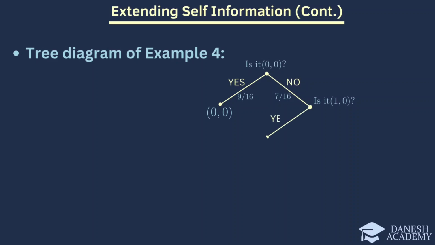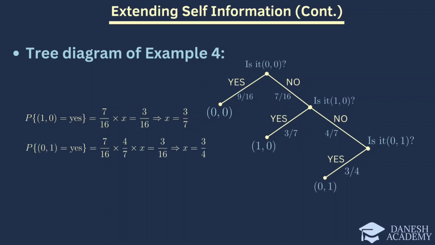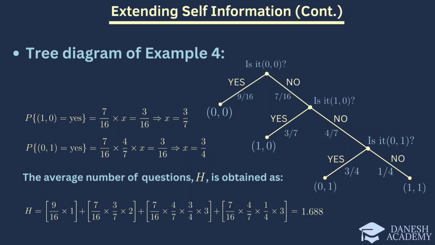Now, if the answer is yes, the event occurs with a probability of 3/7, and if the answer is no, we move on to the event 0 and 1. If the answer is positive, the event 0 and 1 occurs with a probability of 3/4, otherwise, the last event, which is the event 1 and 1, occurs. Finally, the average number of questions required to reach the answer is calculated as follows.